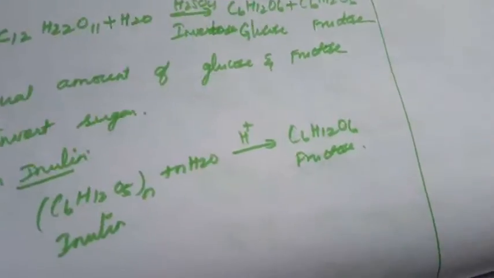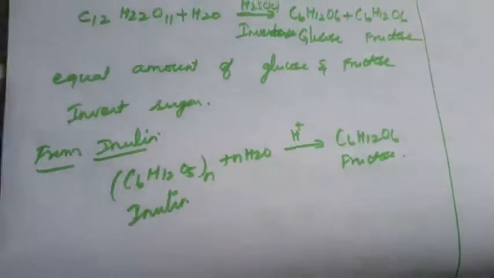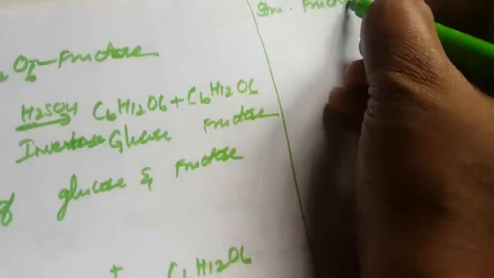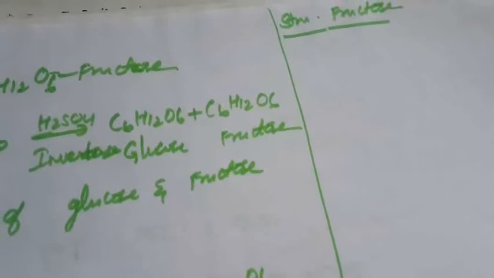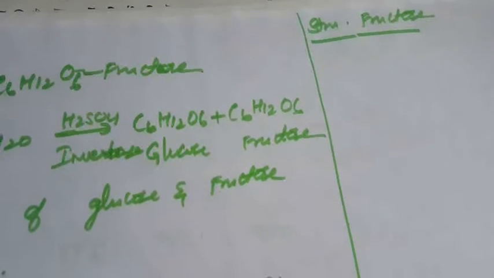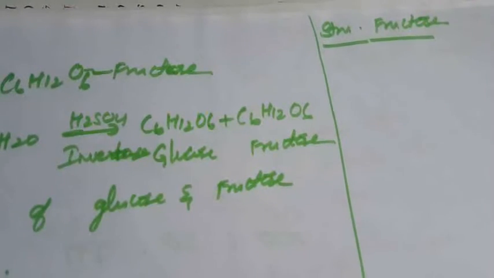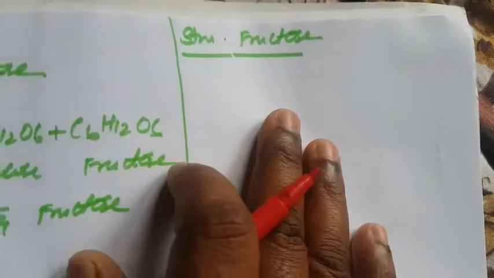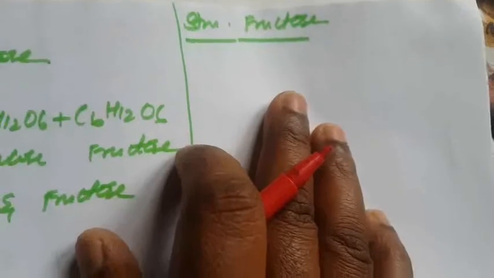Next, what is the structure of fructose? How do we elucidate the structure of fructose? We already studied the structure of glucose, and the same approach applies to fructose. First, fructose is the sweetest of all known sugars. It is readily soluble in water, and a fresh solution of fructose has a specific rotation of 133 degrees. It has a sweet smell and sweet taste.